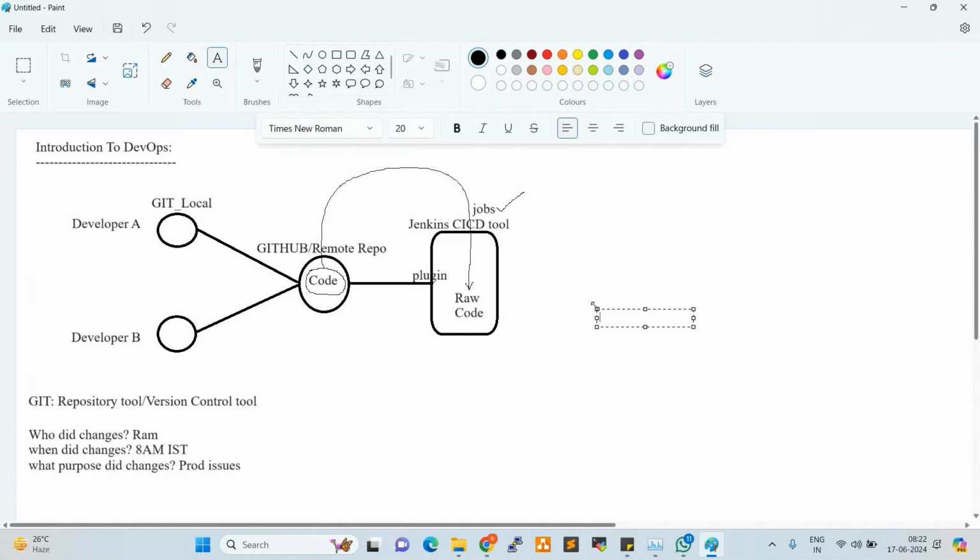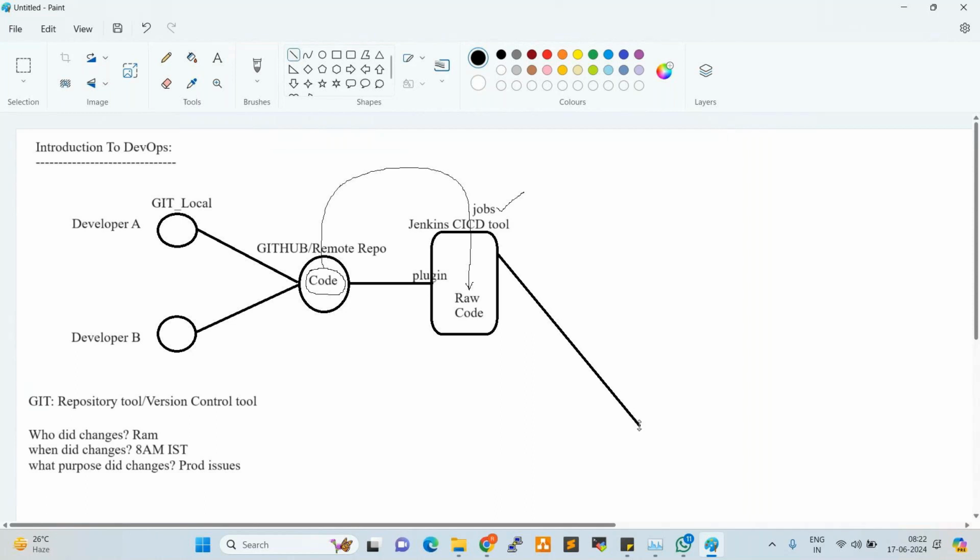Right? So this raw code will not be understood by target servers, application servers. Finally, this code should be deployed onto a web server or an application server, such as a Tomcat server.